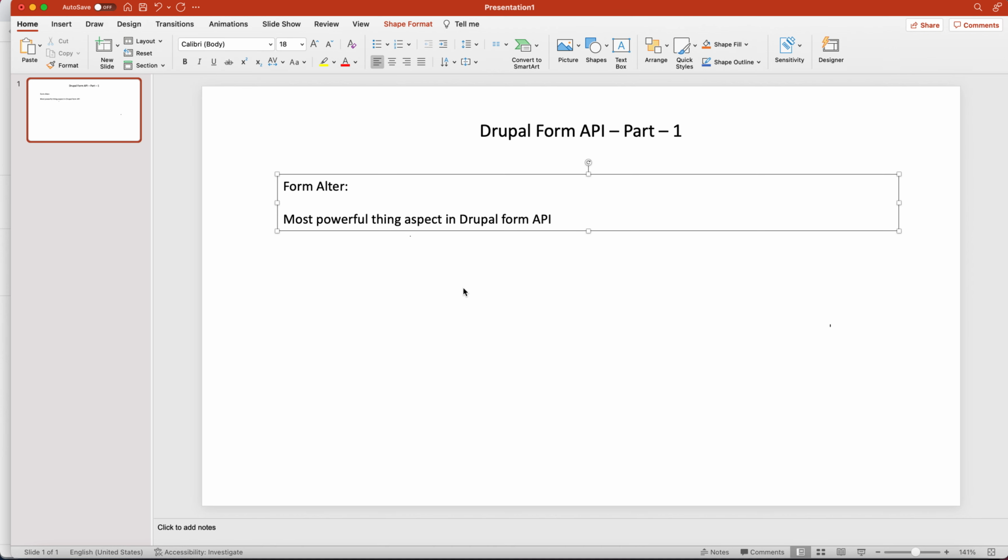But if it's not clear theoretically, just add your comments so that I can give you some example to show how form alter works. So I have shown you everything.